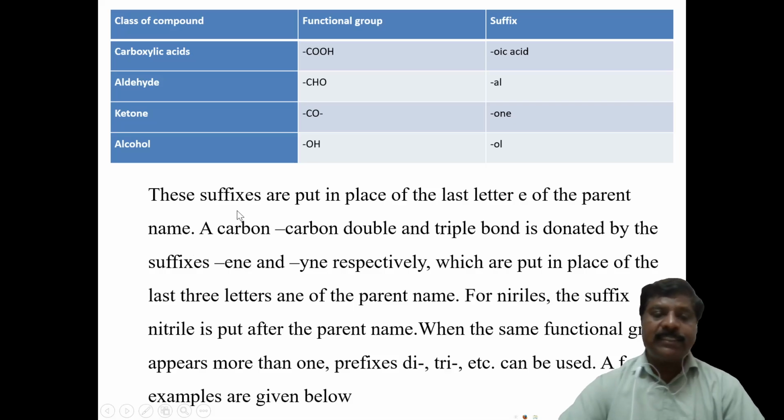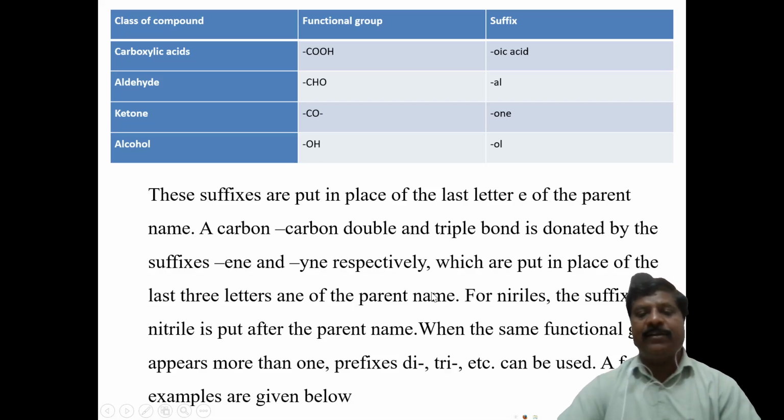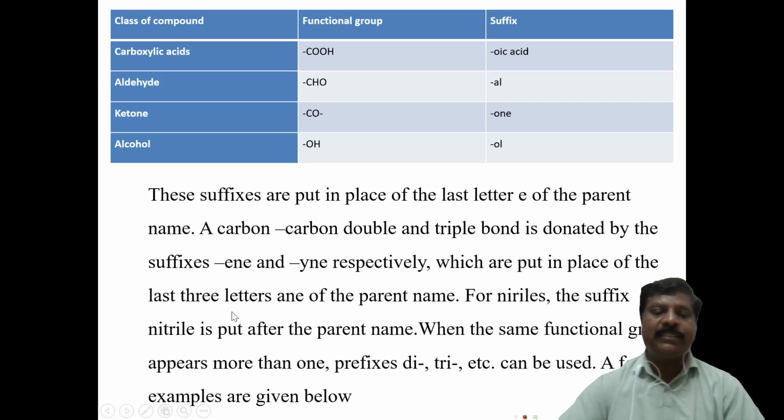These suffixes are put in place of the last letter of the parent name. Parent name means the carbon atom chain. A carbon double bond or triple bond is denoted by the suffixes ene and yne. If a carbon double bond is there, it will be represented as ene. If a carbon triple bond is there, it should be written as yne, which is put in the place of the last letters.